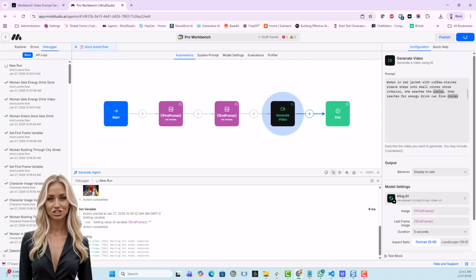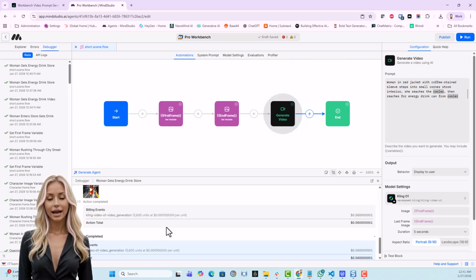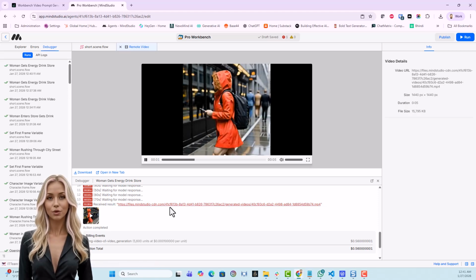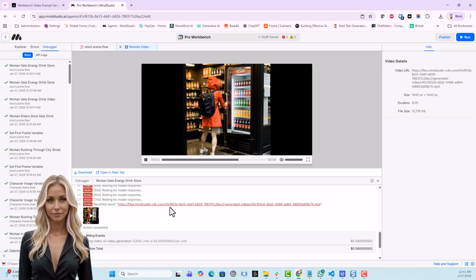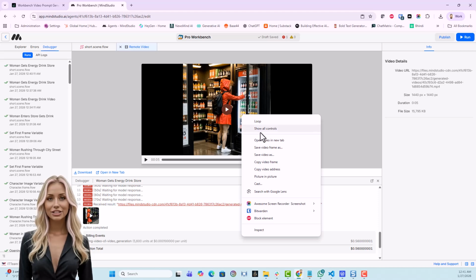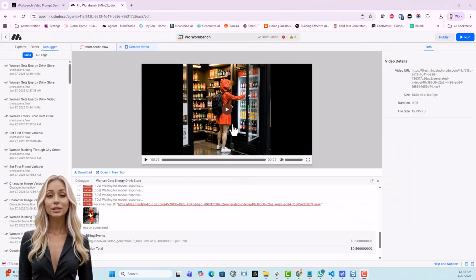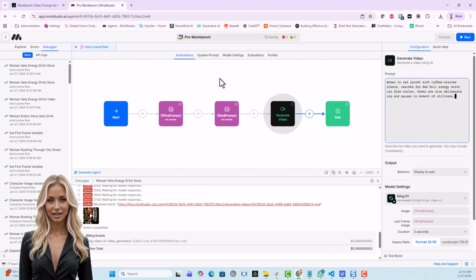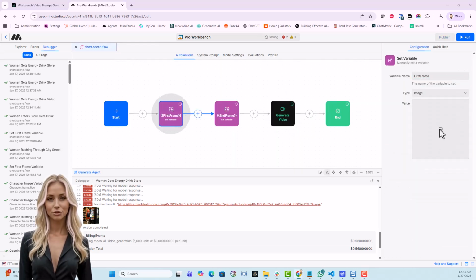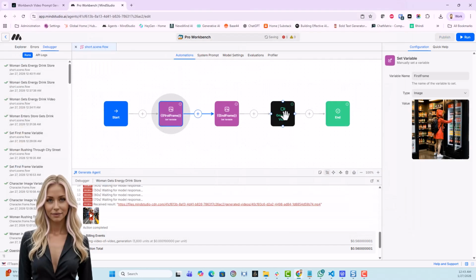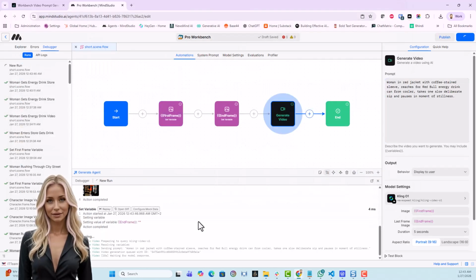First, let's bring Aisha to the cooler. Only then I'll ask her to open the cooler and get a Red Bull can and take a sip. All right, she got to the cooler. Nice! Let me save the last frame so I can use it for the next scene. Now I'll put the second half of the scene to the generator. Let me change the first frame to what we recently saved. That's it. I'll run it.